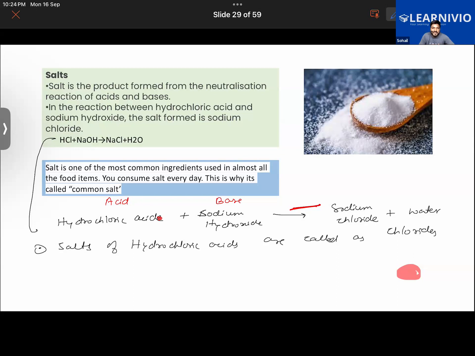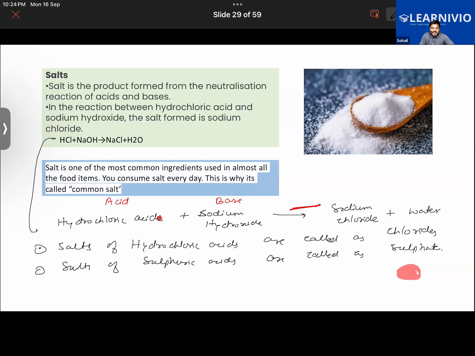Next, let us take some other examples. Let us take the example of sulfuric acid. The salts of sulfuric acid are called sulfates. What do we call them? We call them sulfates.